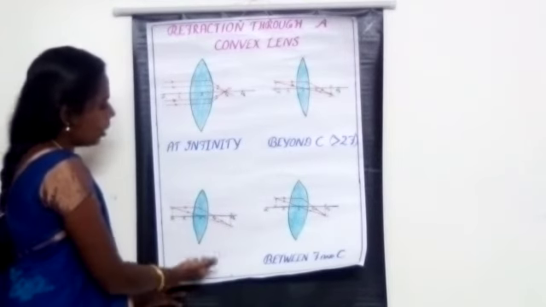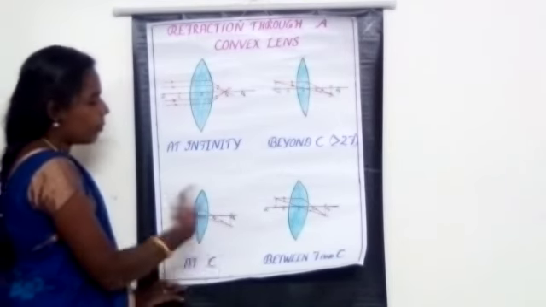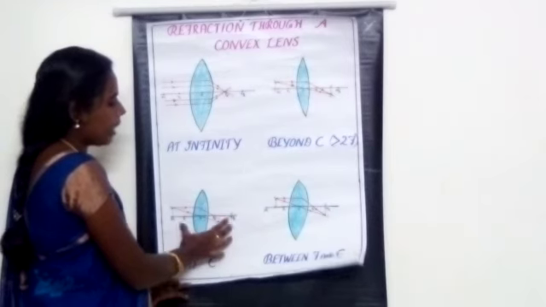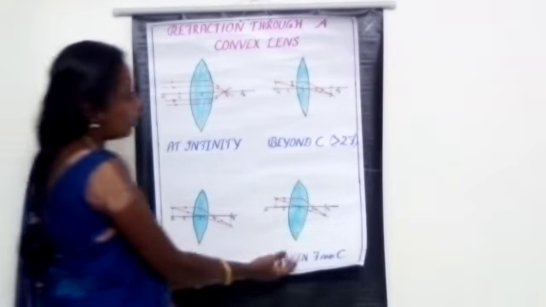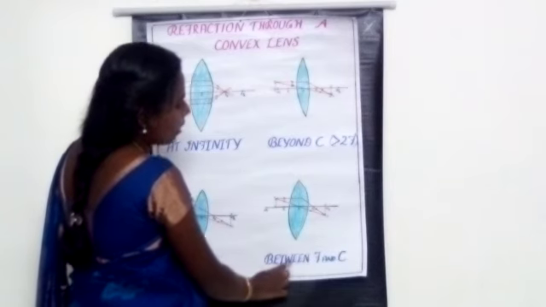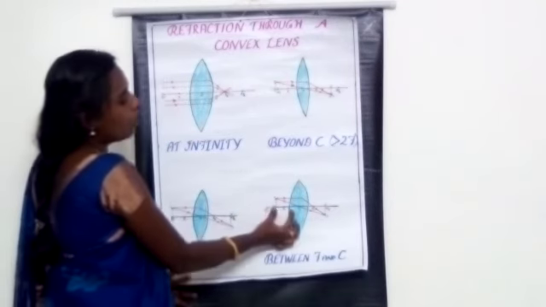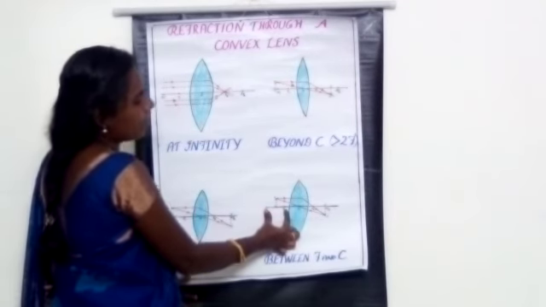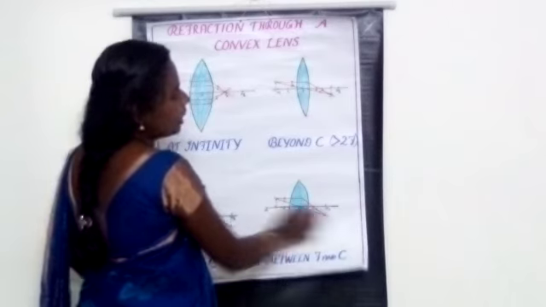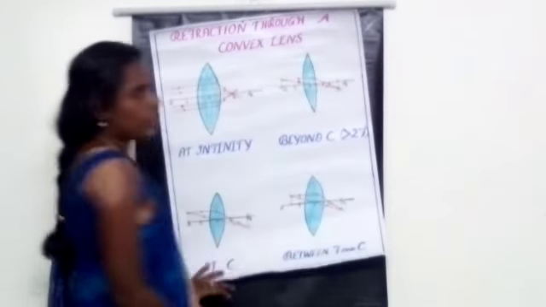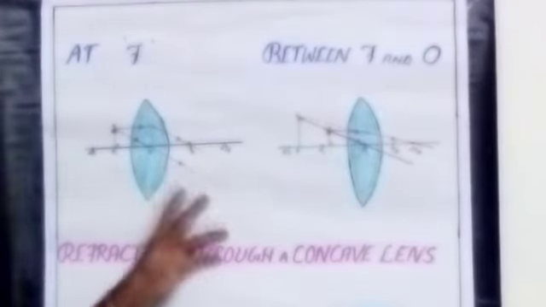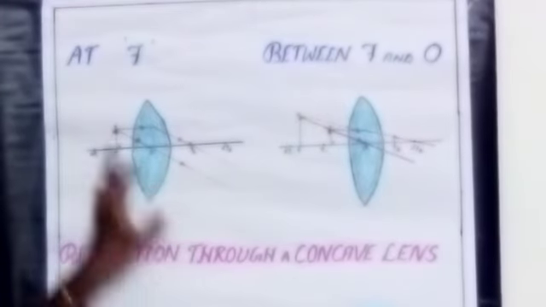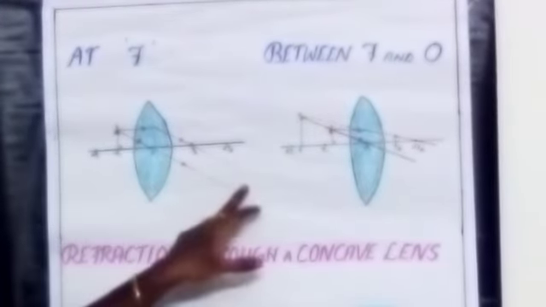And the third one: if the object is placed at C, the image is also formed at C, and we get the same size image. It is a real and inverted image. The fourth one is if the object is placed between F and C, we can get the image beyond C. Next, the object at F: we can get the image at infinite distance. It is not nearer to the lens. At focus, the image is forming at infinity.